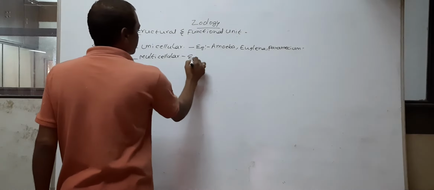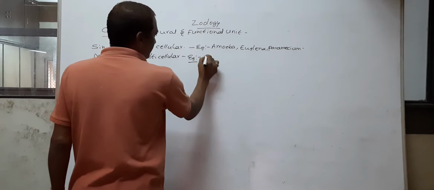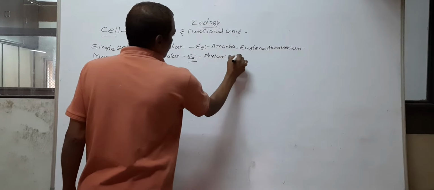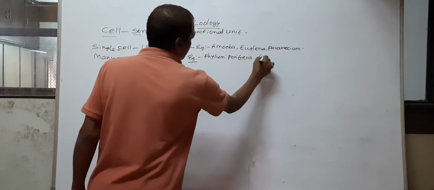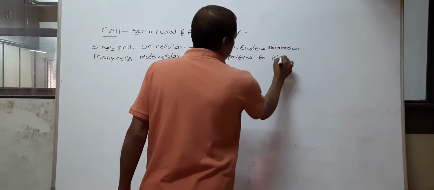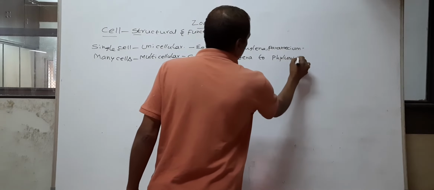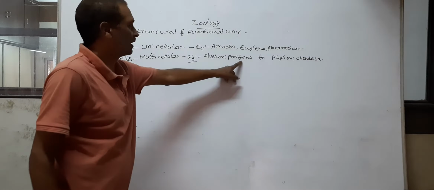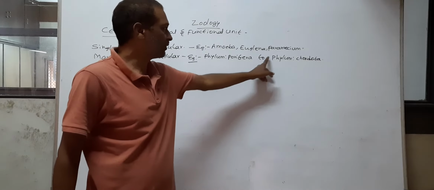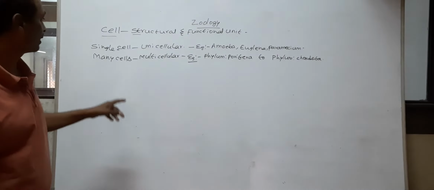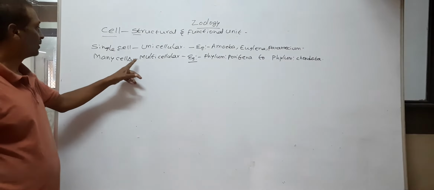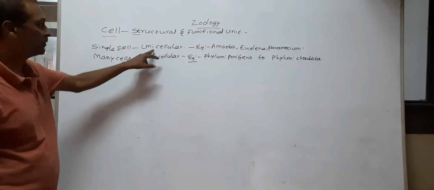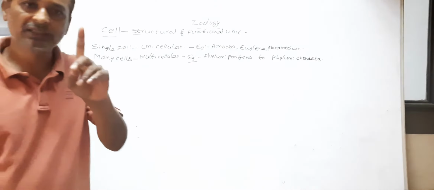Example: the animals of phylum Porifera to phylum Chordata. So the animals of phylum Porifera to phylum Chordata are multicellular. So multicellular animals possess many cells, but unicellular animals possess a single cell.